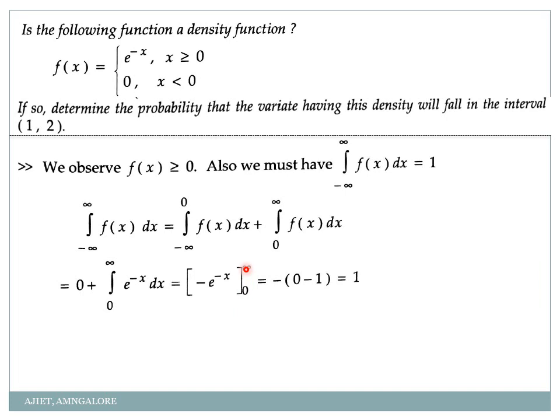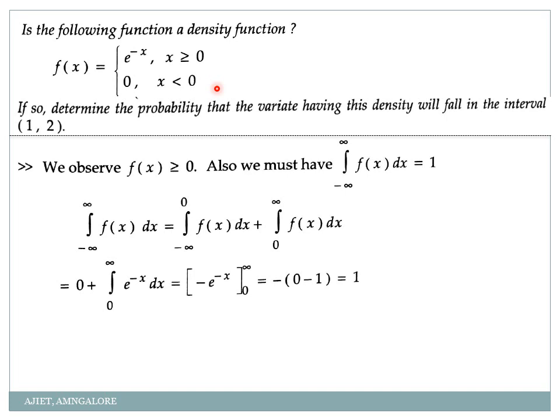Remember my dear students, e power minus infinity is always 0. Okay, so when I apply the upper limit, e power minus infinity is 0 and the lower limit is e power 0, e power 0 is 1. So minus into minus plus 1. So did we get the final value as 1? Did we get 1? Yes. So can I tell that this function is a probability density function? Yes.